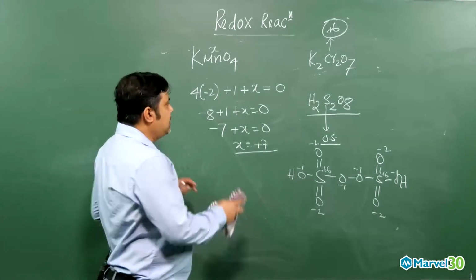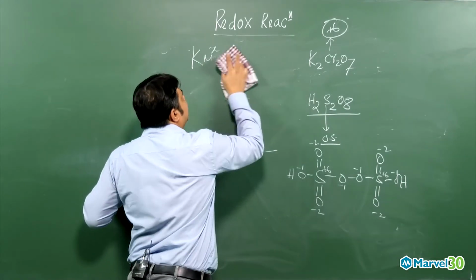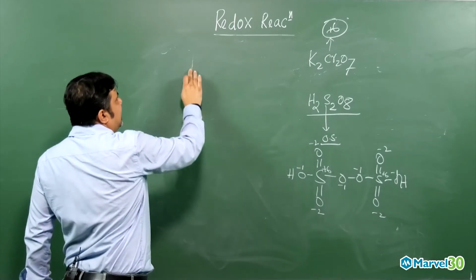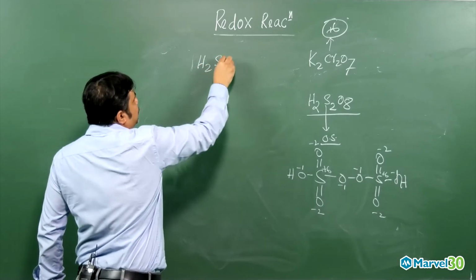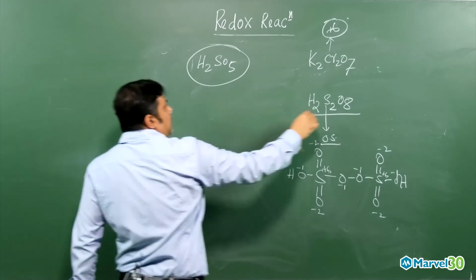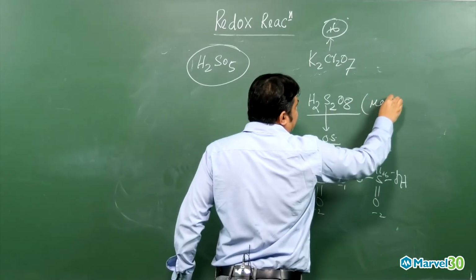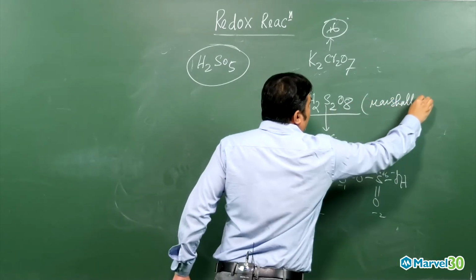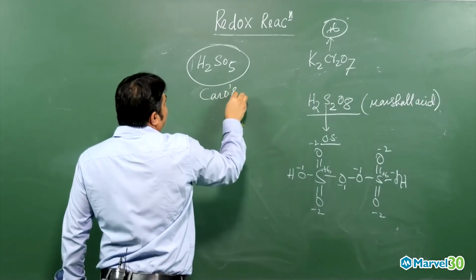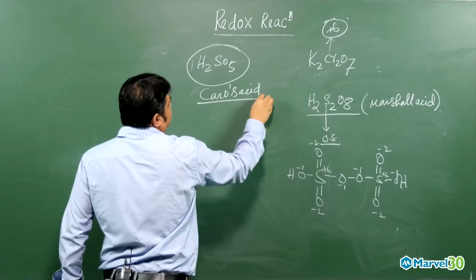So now another very interesting compound is there. We need to know H2SO5, that is called Caro's acid. H2SO5 is called Caro's acid. This is also Marshall's acid or peroxydisulfuric acid. What is the oxidation state of sulfur over here?